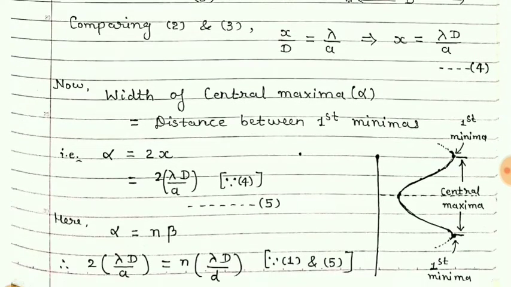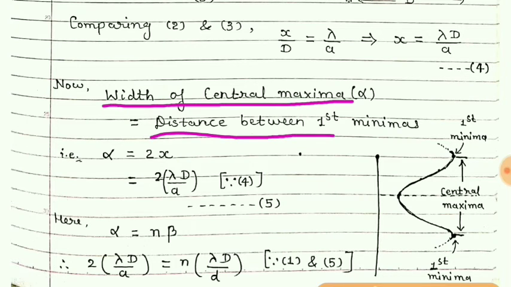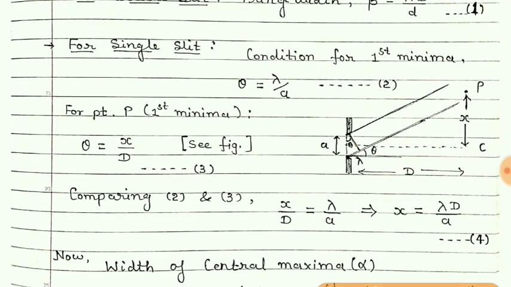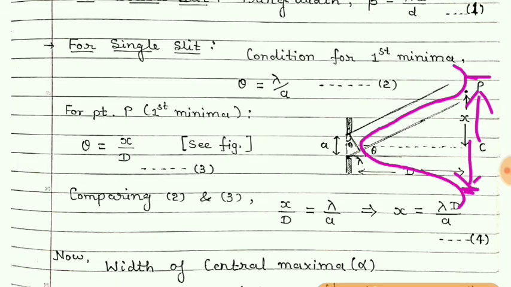So now students, look here. Width of central maxima, as I said, is the distance between the first minimas. These are the minimas, and this is the distance between them. As we have obtained, there will be first minima above and first minima below. So if this is x, then this distance will also be x.